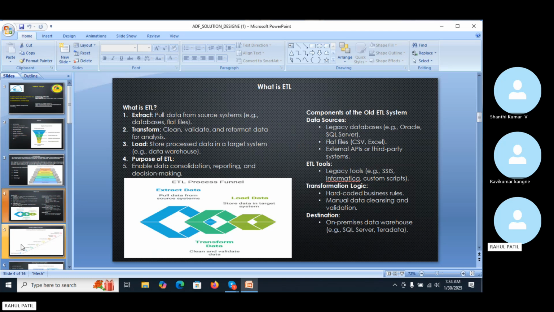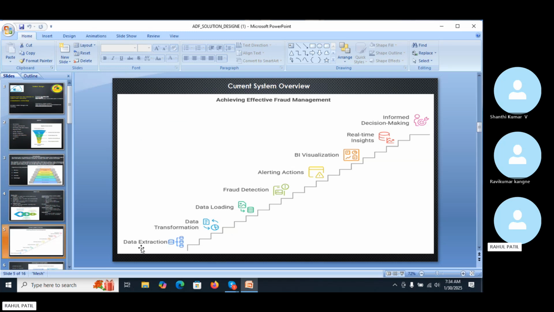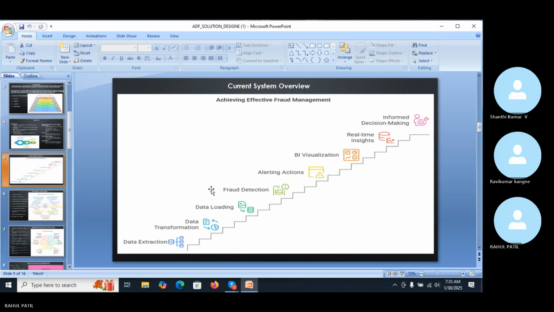In this pictorial representation, you can see the old ETL system and how the pipeline performs: data extraction, data transformation, data loading, fraud detection, then an alternative action if required in fraud detection, then BI visualization, then real-time insights and informed decision making. This system has some flaws regarding security and storage, because data is increasing day by day. To overcome these issues, we now move to ADF.